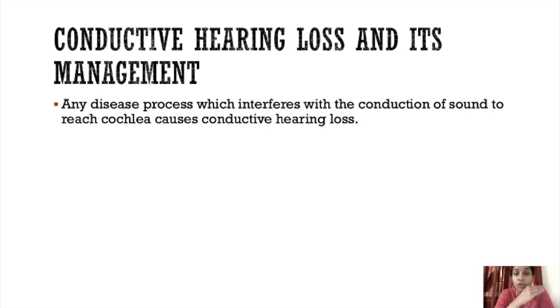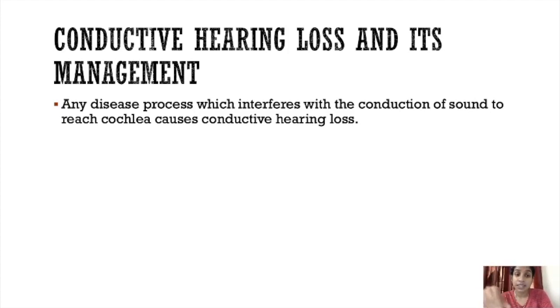So you all know the path of sound, right? Sound has to come from outside and it enters through the pinna inside the external auditory canal, and through the external auditory canal the sound waves pass and hit the tympanic membrane. The vibration again passes through the ear ossicles, malleus, incus and stapes, and the stapes base is attached to the oval window, and that is connected to the internal ear.